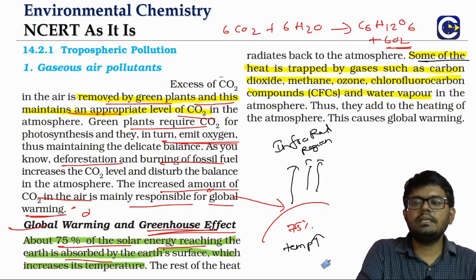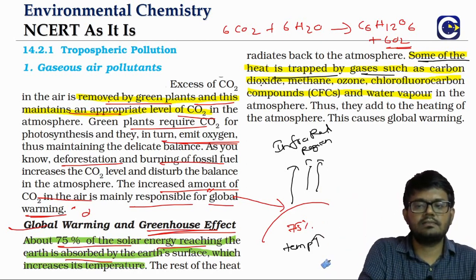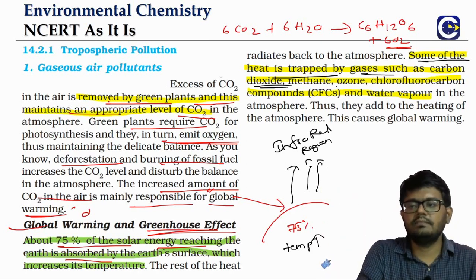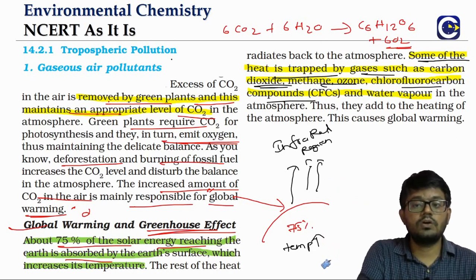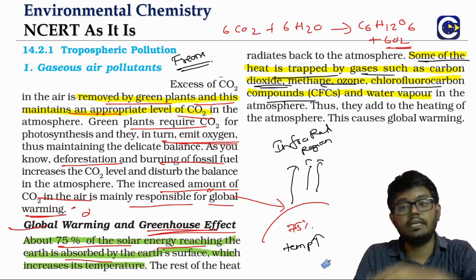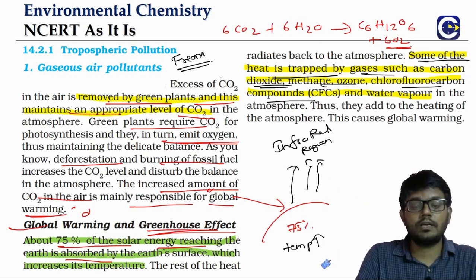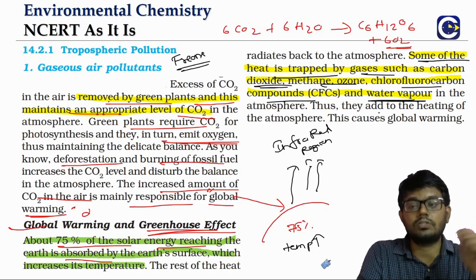Some of the heat that is radiated will be trapped by gases: carbon dioxide, methane, ozone, chlorofluorocarbon compounds, which we can also call freons. We'll talk about them in detail because they are also responsible for what we call ozone layer depletion. Water vapor also. In fact, we also have nitrous oxide, N2O, which is also a greenhouse gas.